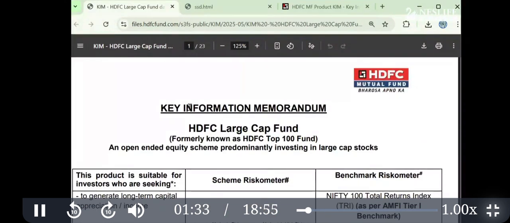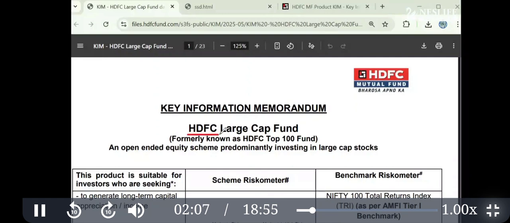The full form of KIM is key information memorandum, in which now there are 23 pages. That means the important information is summarized here. Here you see the name of the fund, HDFC Large Cap Fund. As I mentioned, first name is AMC name. This name is family name or category name. So write down the words which I am trying to explain.